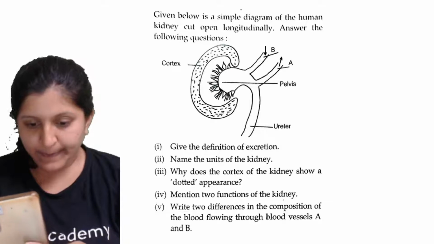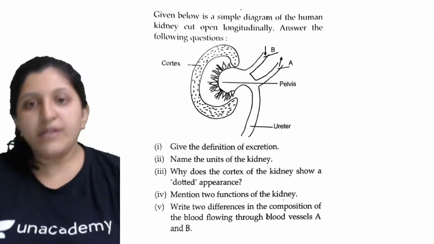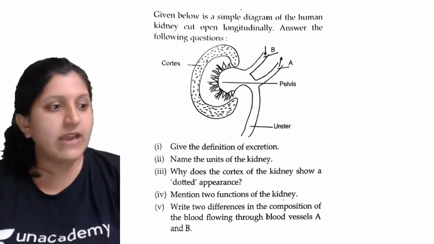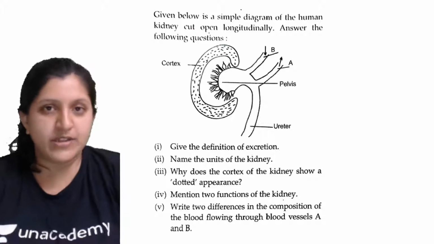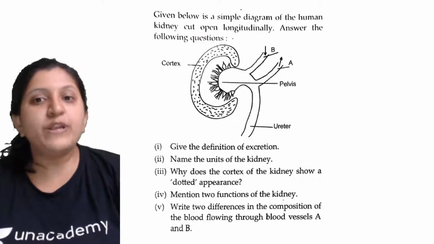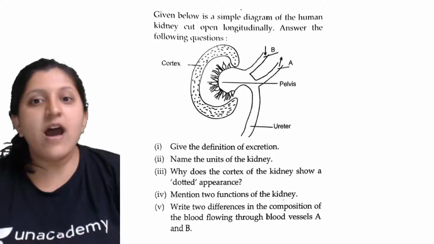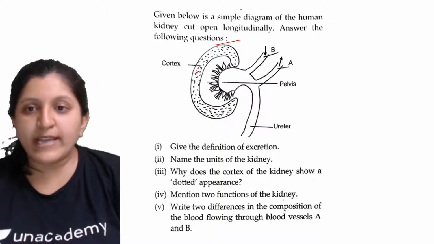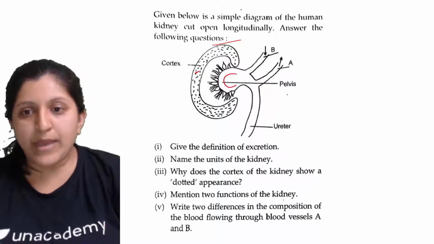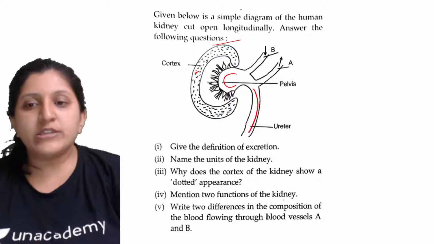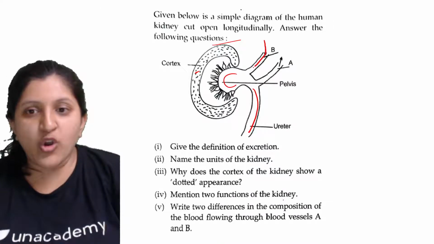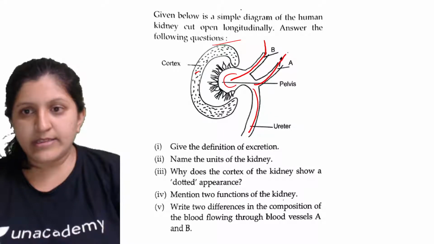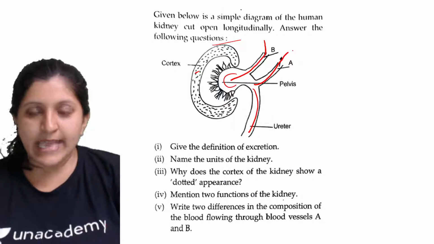Okay, so here, given below is a simple diagram of the human kidney, which is cut open, and a longitudinal section is taken. Answer the following questions. You can see they have shown a cortex region. This is shown as the pelvis, and you can see a ureter here. Something is joining this pelvis part, and something is leaving this part. So what are this A and B you can mention?